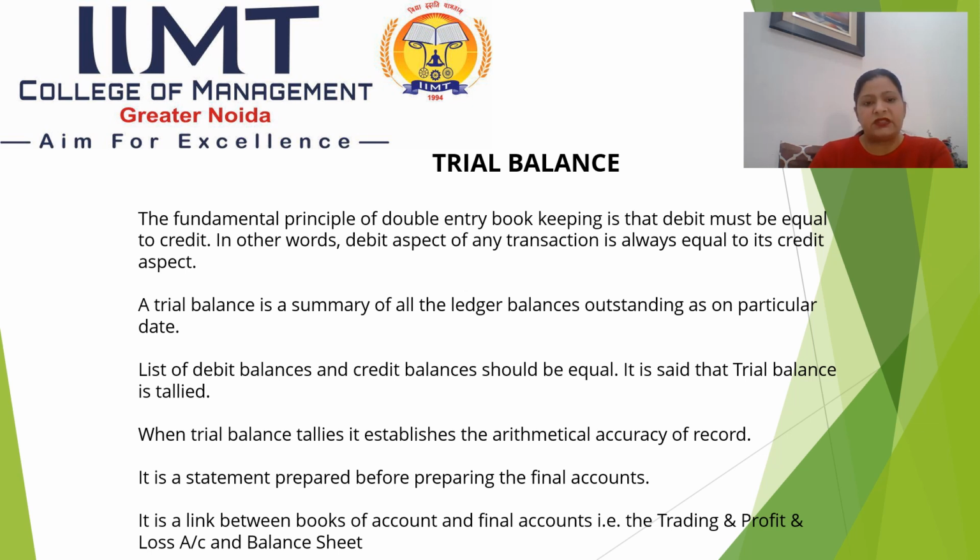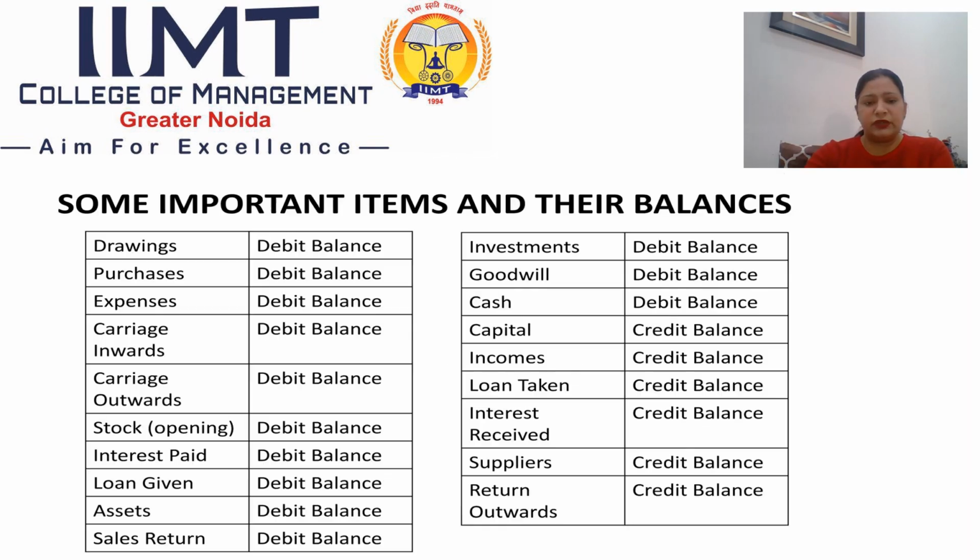A trial balance is a summary of all the ledger balances outstanding as on a particular date. The list of debit balances and credit balances should be equal. It is said that the trial balance is tallied. When trial balance tallies, it establishes the arithmetical accuracy of records. It is a statement prepared before preparing the final accounts. It is a link between books of account and final accounts, that is the trading and profit and loss account and the balance sheet.